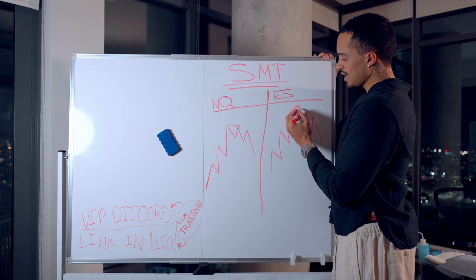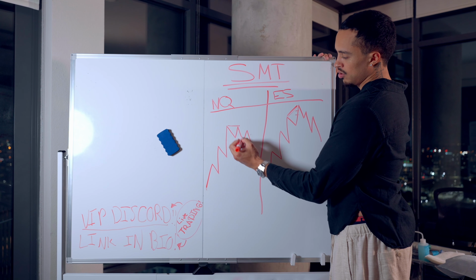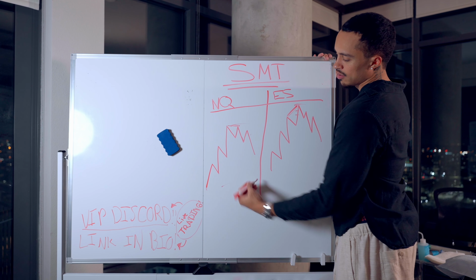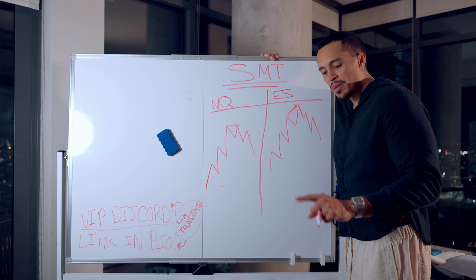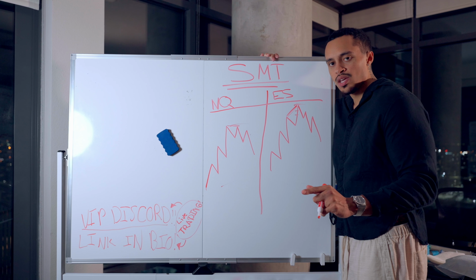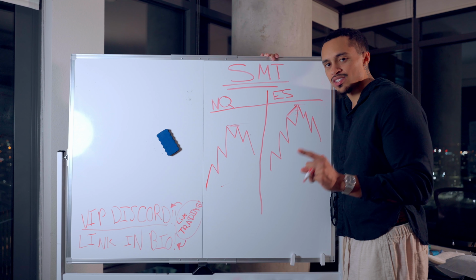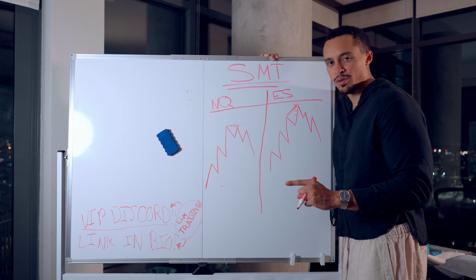Now, you could also say the same for the top. So if ES did this higher high, maybe inverse the fair value gap, and NQ had a little comeback, I know, okay, now I know this high is protected, I'm getting in a sell, and I'm targeting lower liquidity. You don't even know what I'm talking about. Listen, we're going to hop on the charts, and we're going to further dissect this SMT divergence. Because when this confluence shows up in your trading and everything else is aligned, you take this trade 10 out of 10 times. You hear me?